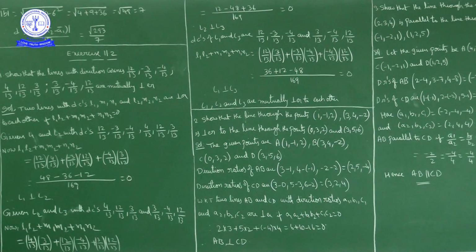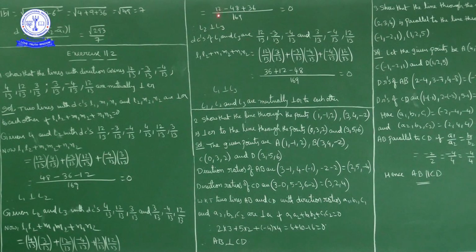Here also, similarly, calculate L1 L2 plus M1 M2 plus N1 N2. L1 is 4/13 into L2, 3/13, these two product, plus M1, 12/13 into M2, -4/13, plus N1, 3/13 into N2, 12/13, this product. So if you observe, the denominator is 169: 12/169 minus 48/169 plus 36/169. If you take the LCM, it is 169.